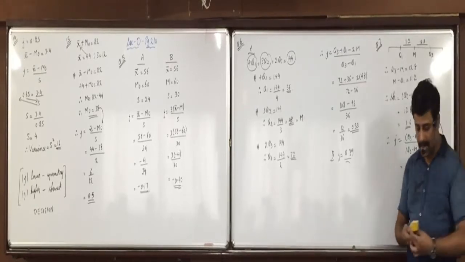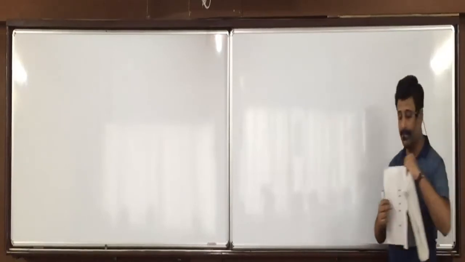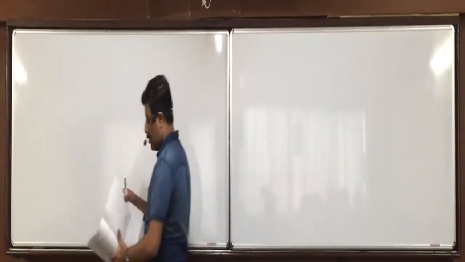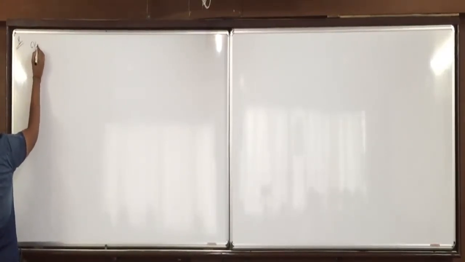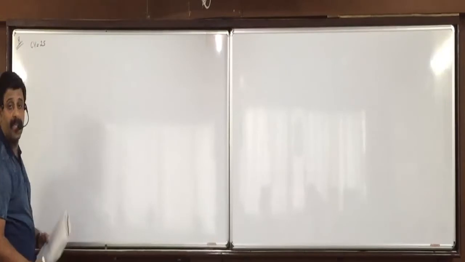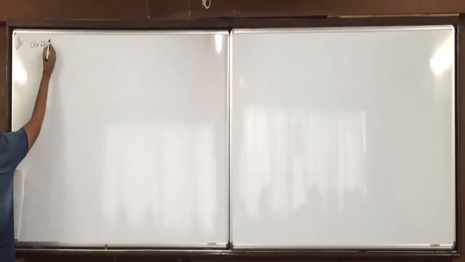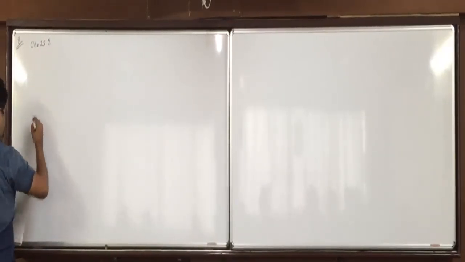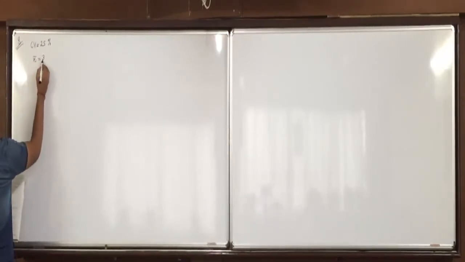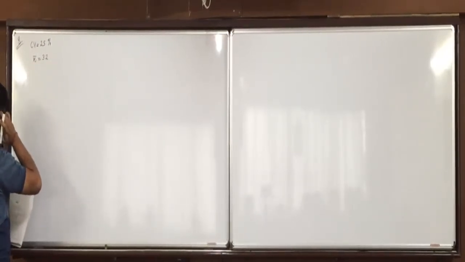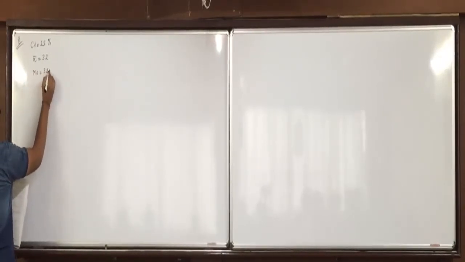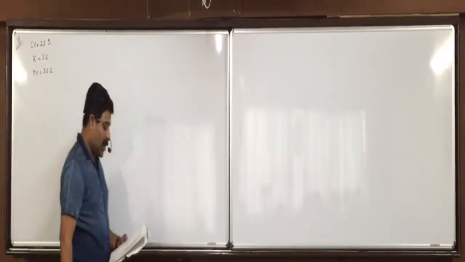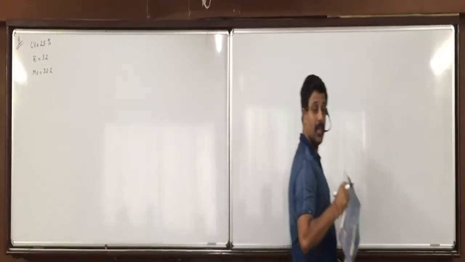Now look at question 8. If coefficient of variation is 25%, x bar is equal to 32 and mode is equal to 32.2 for the set of data, then find its coefficient of skewness.